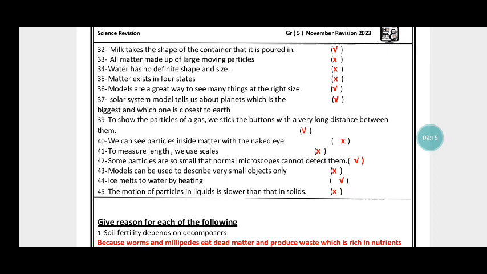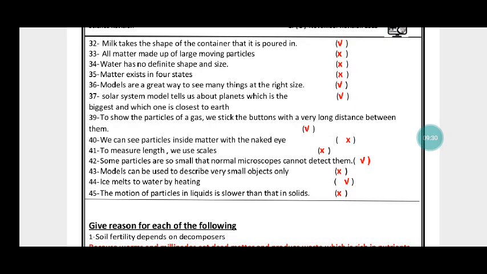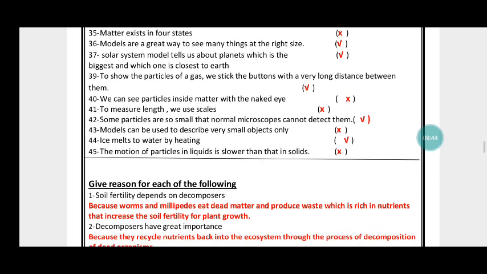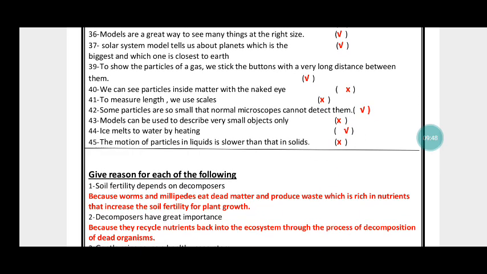33. All matter made up of large moving particles. No, false. Water has no definite shape and size. False. Matter exists in 4 states. False. Models are a great way to see many things at the right size. Yes, true. Solar system models tell us about planets, which is the biggest and which one is the closest to the Earth.